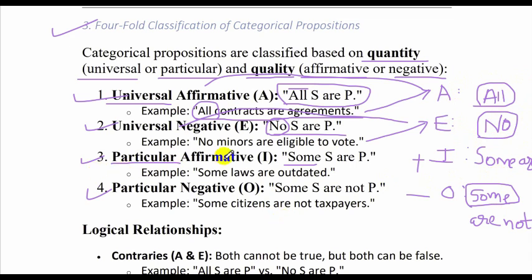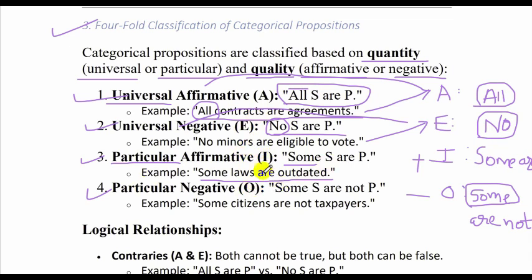So let's look at the example of particular affirmative. Some laws are outdated. Means not all laws are outdated. If we had said all laws are outdated, that would have become universal affirmative. If we had said no laws are outdated, then it would have become universal negative, because we are using the word no. No laws are outdated. All laws are outdated. So each statement can be changed to its other propositions of A, E, I, O.